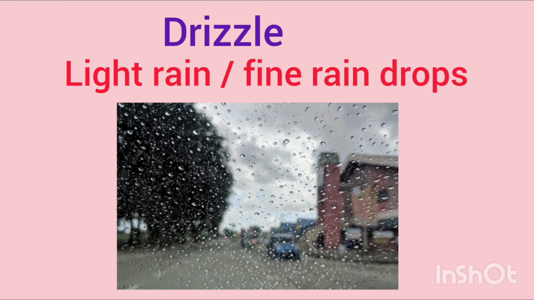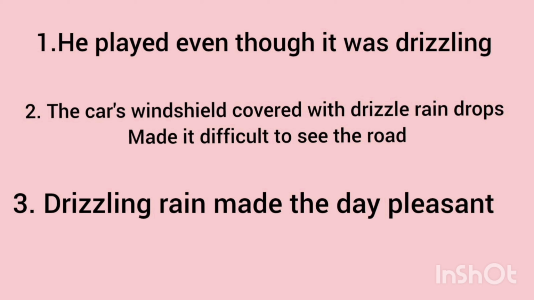Drizzle is a light rain with fine raindrops, which is basically a simple rain, and it's just drops. That's it. So let's get into the examples and look at it. He played even though it was drizzling, which means he played during the rain, during the drizzle. Sometimes we might enjoy the drizzle because of its simplicity, and it's very pleasant to be in the drizzle for some period of time, right?